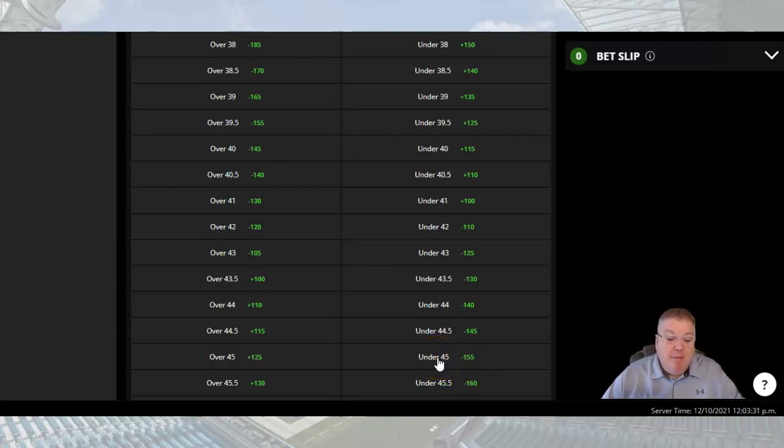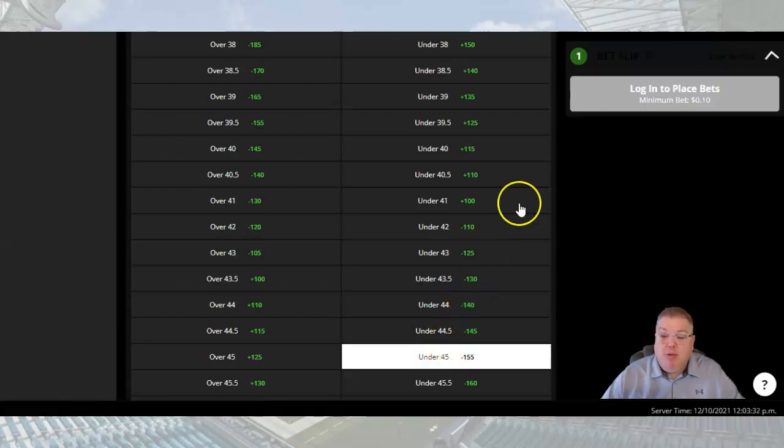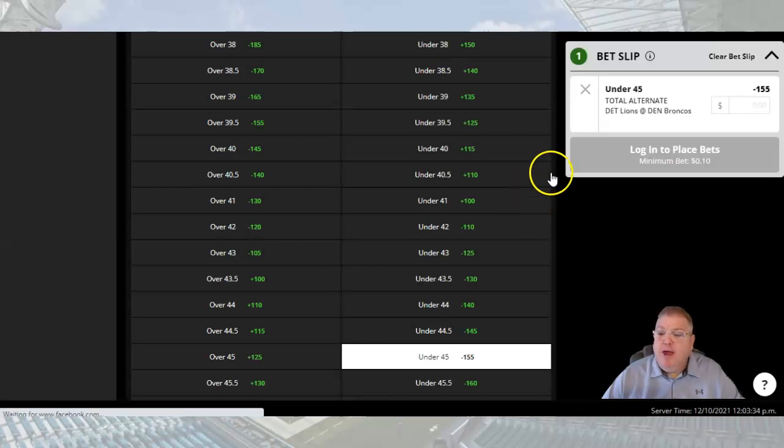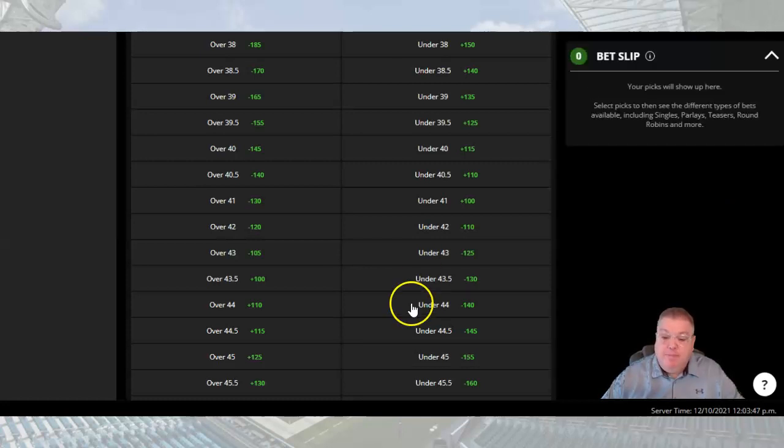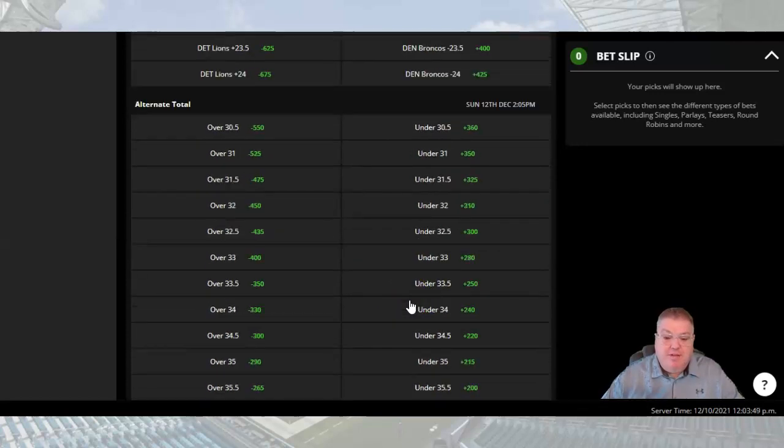If you want to make that bet, that's all you do is click on that game, click on that situation. Under 45, -155 is what I clicked on. It's going to open up for the ability for me to go ahead and put the stake, or the amount I want to wager on that. Let's say I wanted to put $50 on that. And then in order for me to finalize that, I just would log in and place that bet. So I'm going to back out of that, cancel that. Okay, but it's that simple. It's that easy to find what you want, hit it, and go from there.